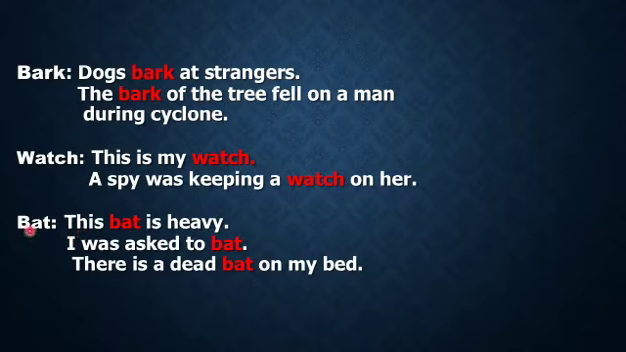Next, bat. We know this cricket bat, we say. This bat is heavy. I was asked to bat. Here this is used like a verb form, but here it is noun only. Here he is going to bat. Next, there is a dead bat on my bed. Here the bat is the mammal, the small animal we know.